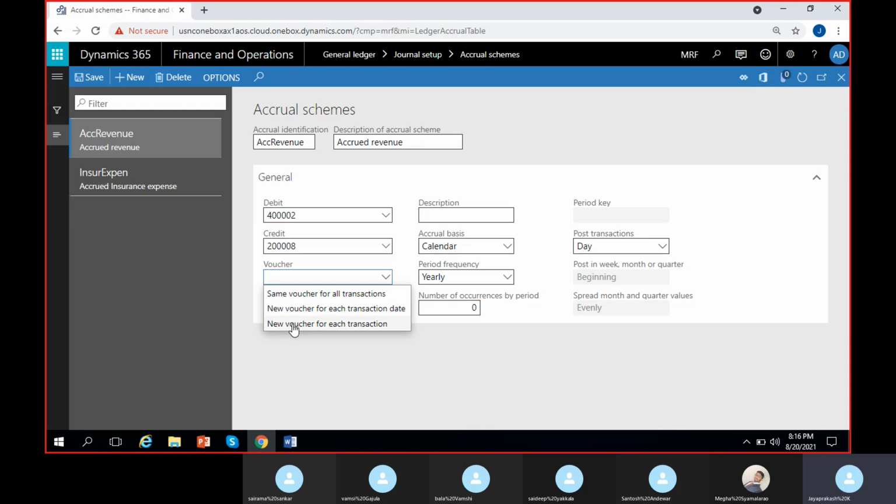If not, you can select new voucher number for every transaction, so that for every accrual transaction it will take a new voucher number. For the reversal, it will take another new voucher number. So I'm selecting this. In case I select this, I should definitely select a number sequence code here. I can design my own number sequence code for my accrued revenue. I'll quickly do that.